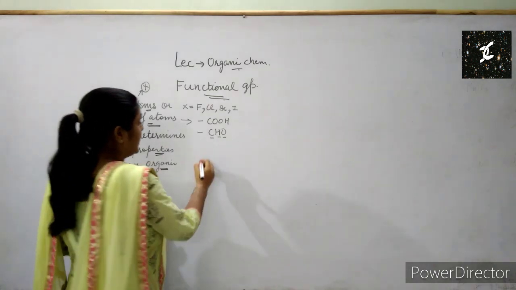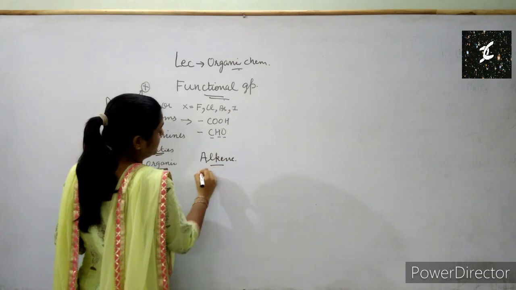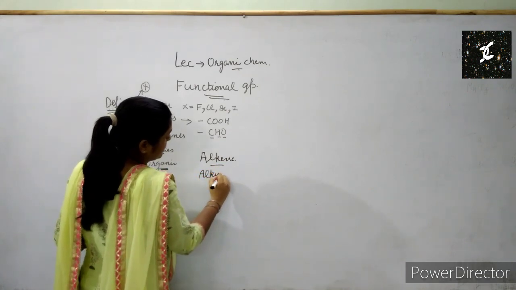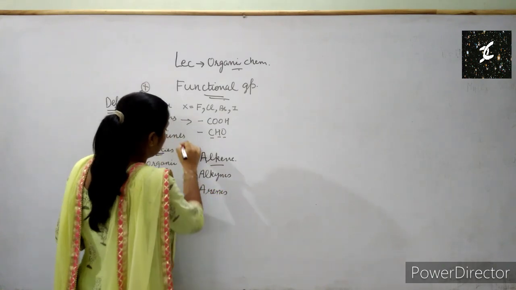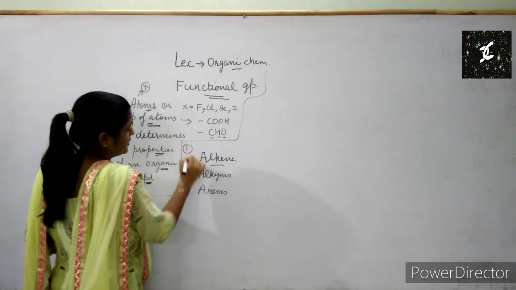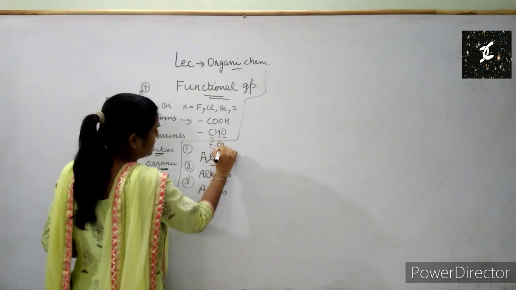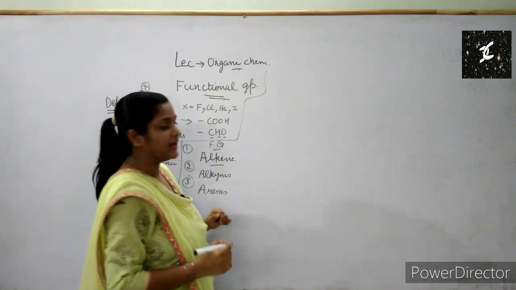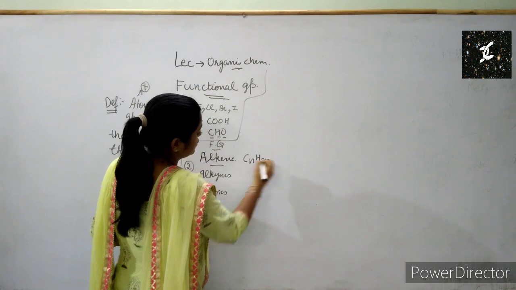Alkenes, alkynes and arenes are also included in functional groups. These are the first three functional groups. The formula of alkene, which we did yesterday, is CnH2n.